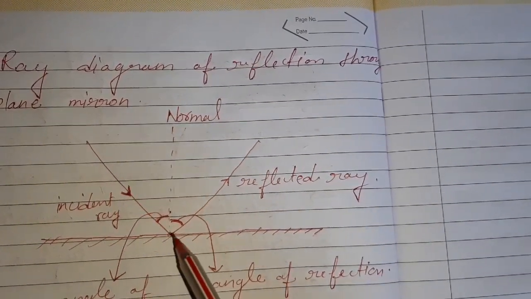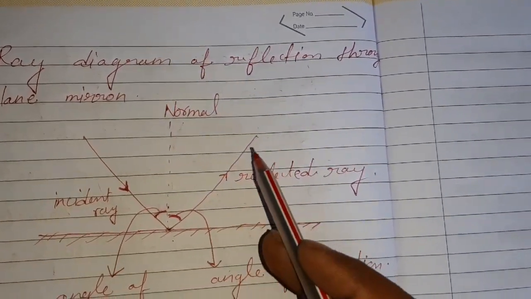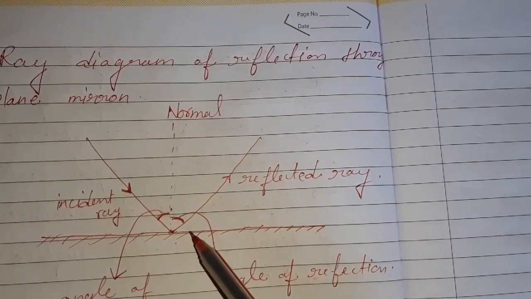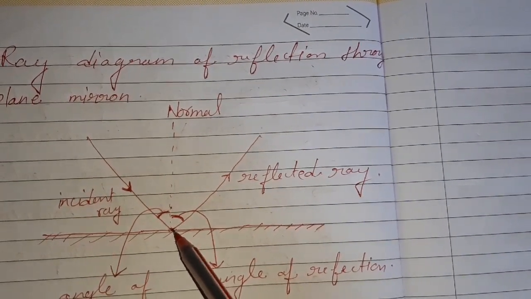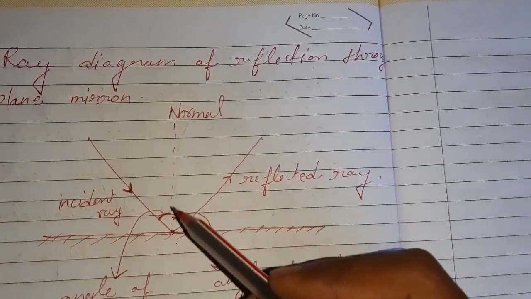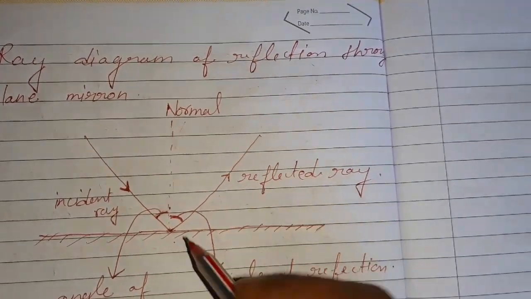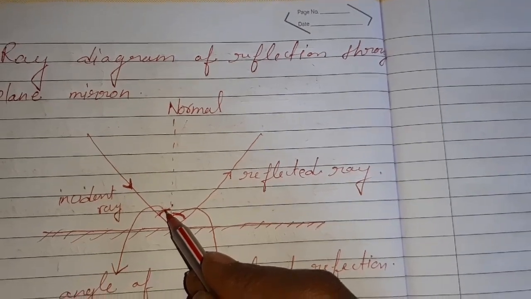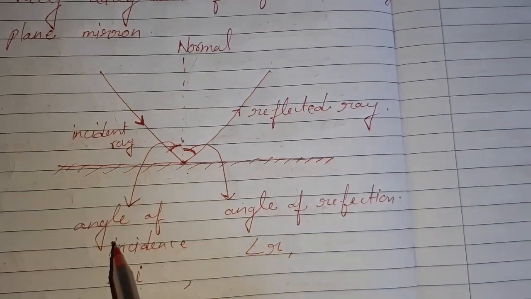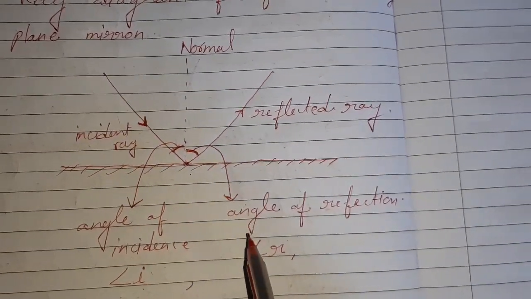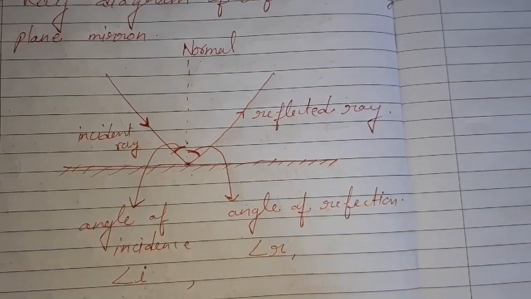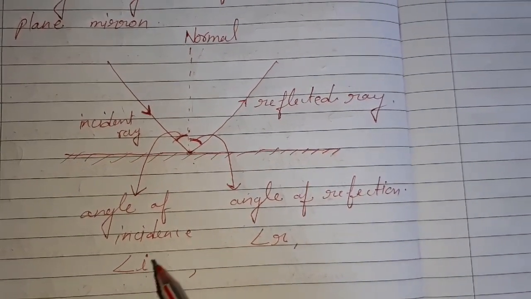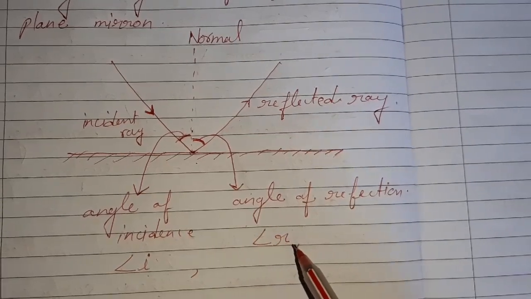The upcoming ray is the incident ray, the going ray is the reflected ray. At this point there is a line called the normal. The angle generated here is called the angle of incidence, angle I, and this is the angle of reflection, angle R.